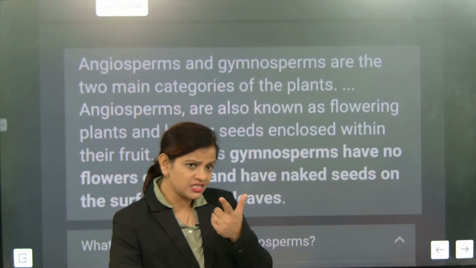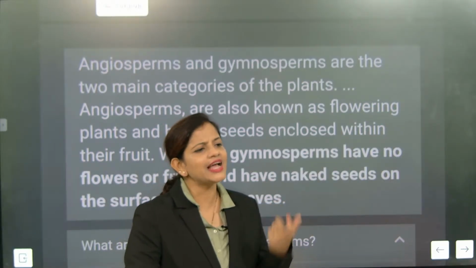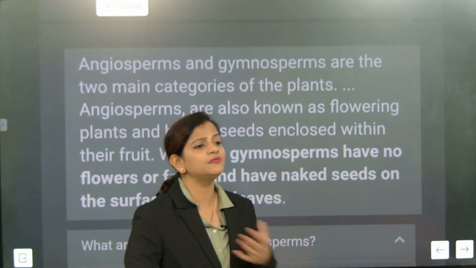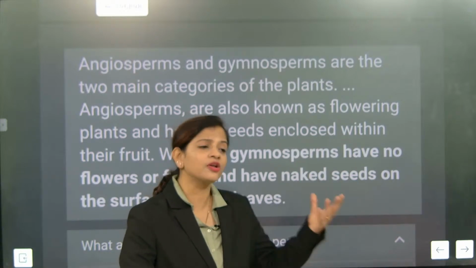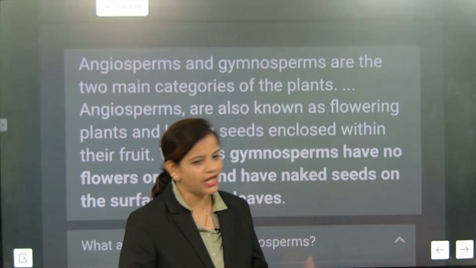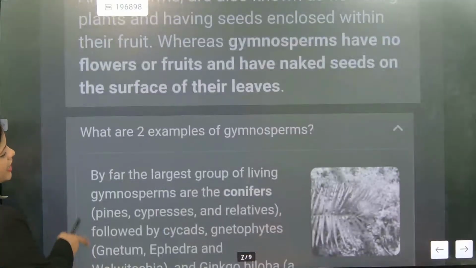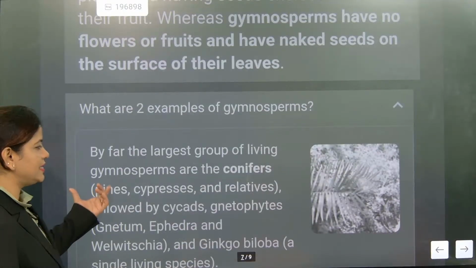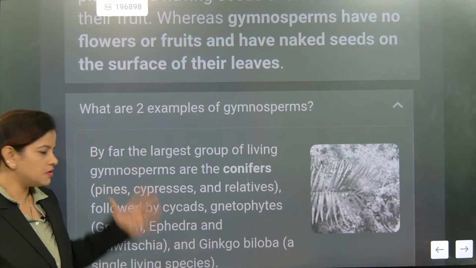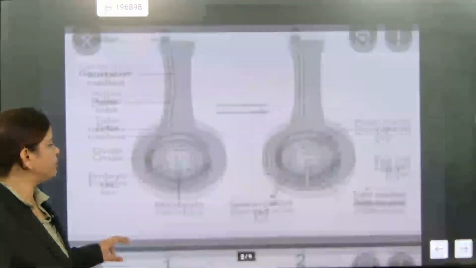But yes, cashews as well. The cashew seeds will be hanging outside. So they are gymnosperms. But angiosperms have seeds inside, and they are the result of triple fusion and of double fertilization. So I explained flowering plants. What are two examples of gymnosperms? Pines, and cypresses. Remember this one.